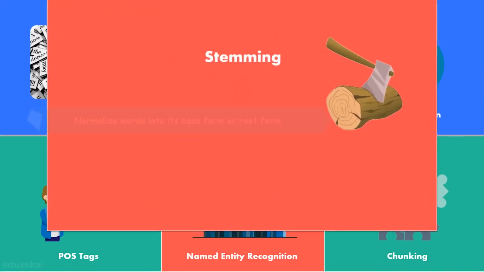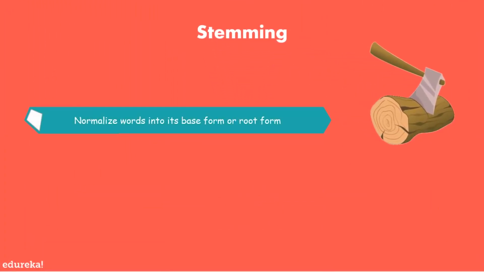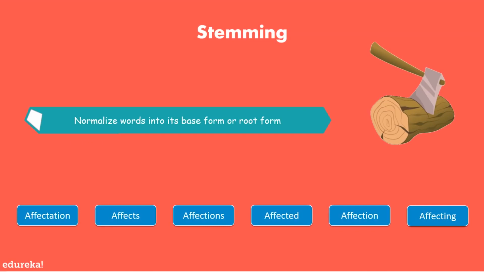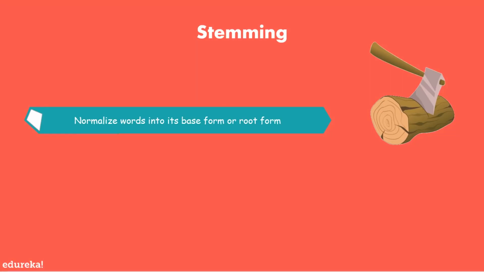Now, the second process in natural language processing is stemming. Stemming usually refers to normalizing words into their base or root form. If we have a look at the words here, we have affectation, affects, affections, affected, affection, and affecting. All of these words originate from a single root word.